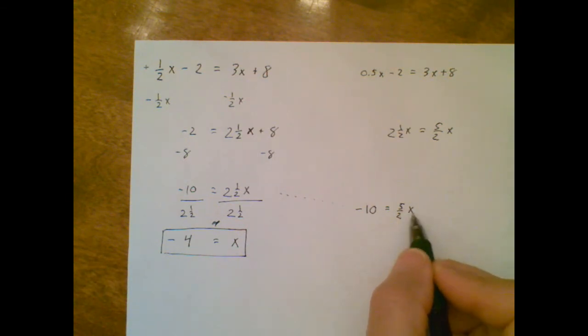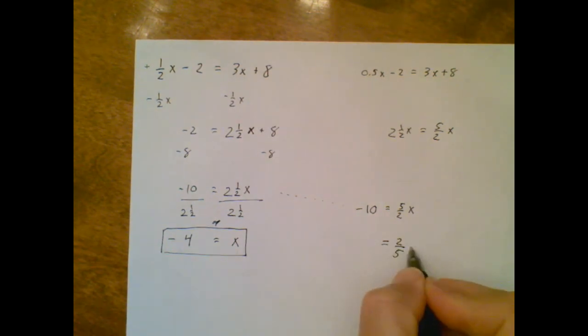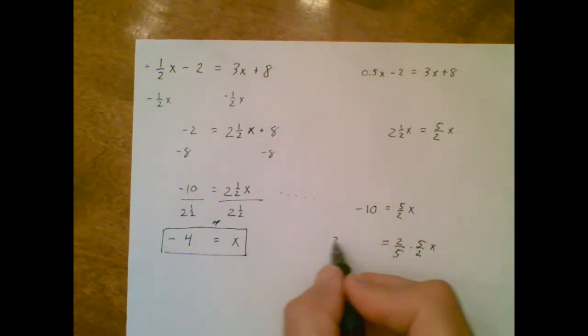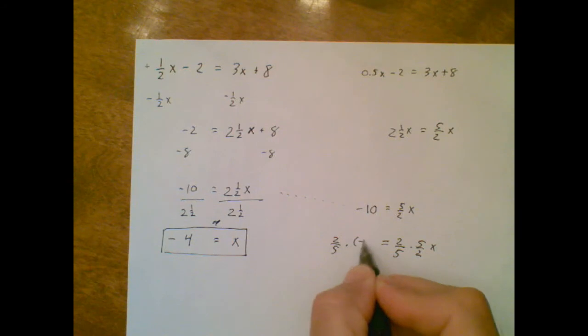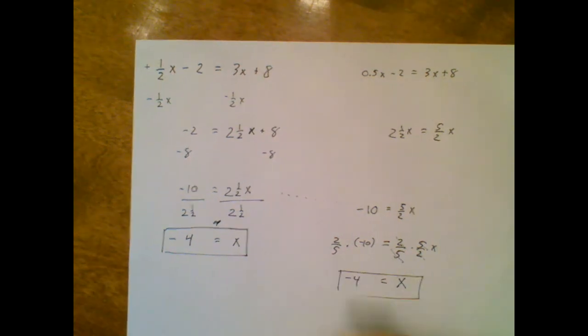If I have a fraction attached to the variable, I will multiply by the reciprocal of that fraction on one side and the other. Because I multiply by reciprocals, cancel, cancel, cancel, cancel. X equals, and now I would need to either go to the calculator or do mental math, and my mental math says that's negative 4. That's what's supposed to happen.